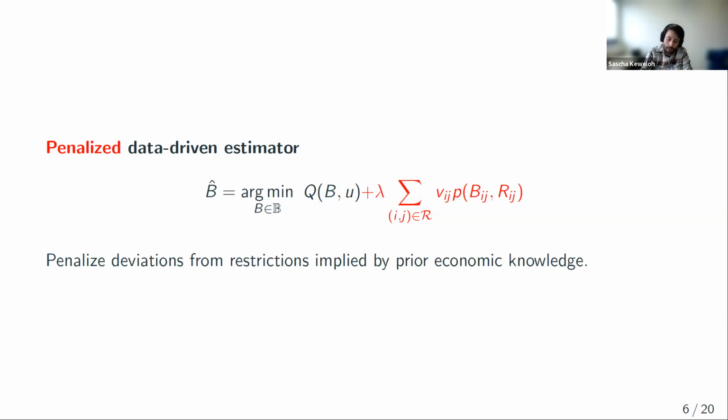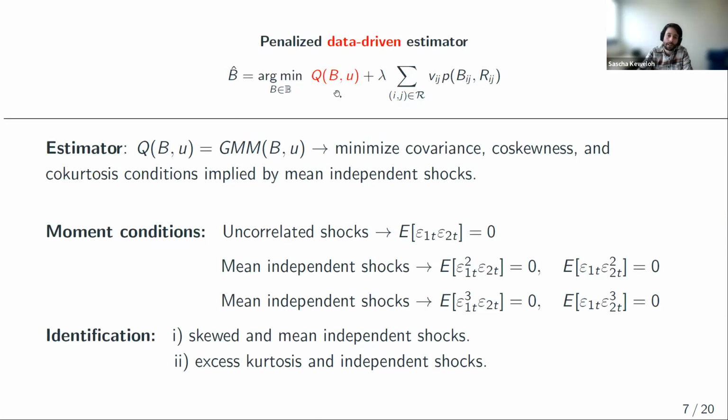And here's the implementation. So first of all, the data-driven estimator. In this study, I use a GMM estimator. And the GMM estimator just minimizes the covariance, co-skewness, and co-kurtosis conditions implied by mean independent shocks. So if we assume that our shocks are mean independent, well, then this implies covariance conditions, but it also implies co-skewness conditions, and it also implies co-kurtosis conditions, and the estimator just minimizes these conditions. Is it identified? Yes. If the shocks are skewed and mean independent, then this is identified.